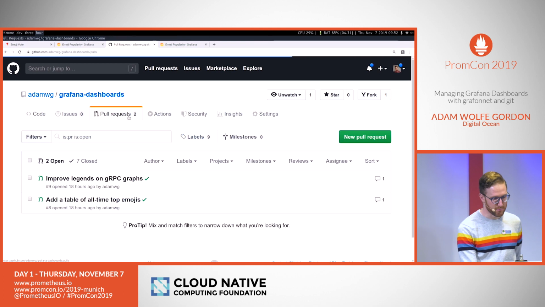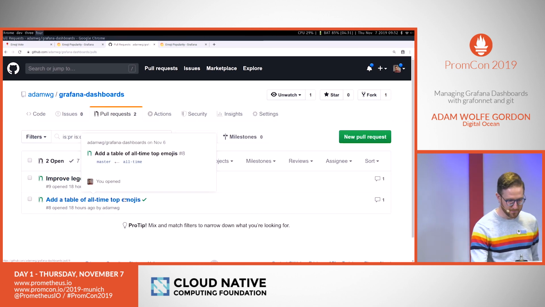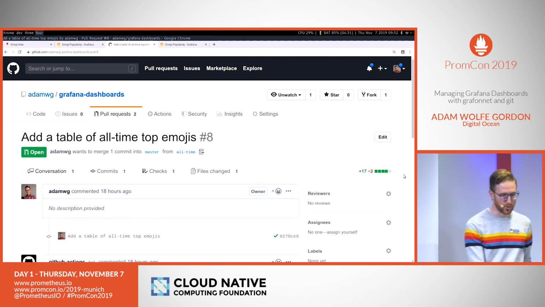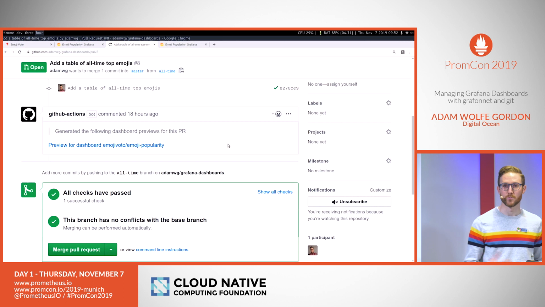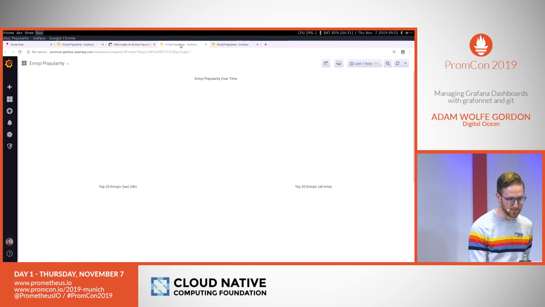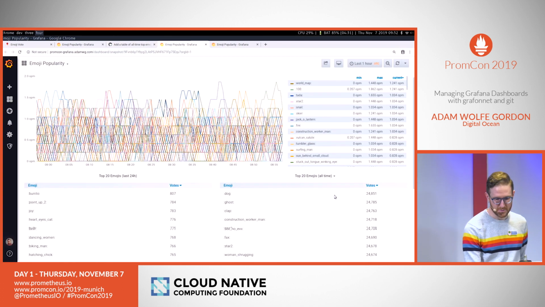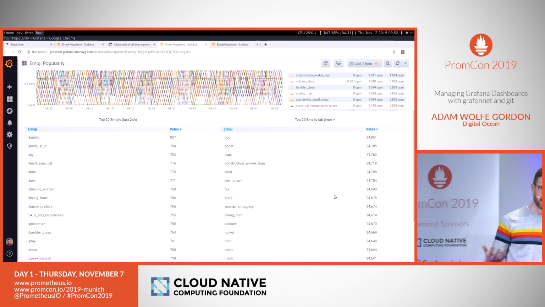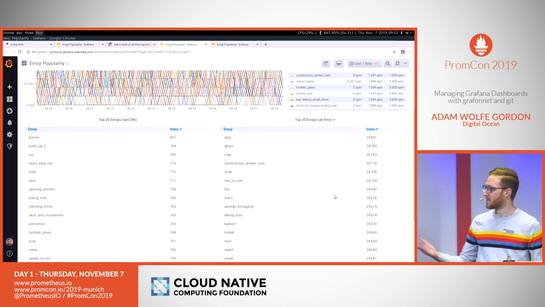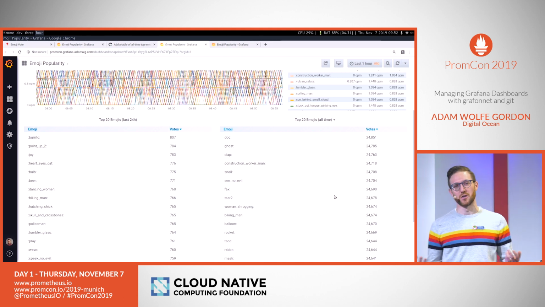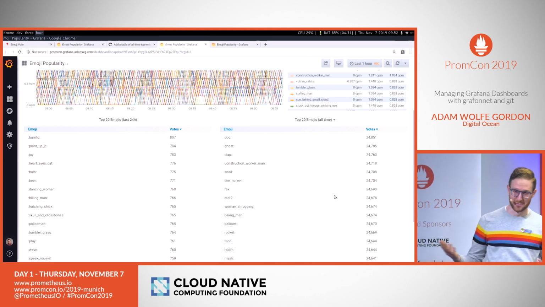So that's a nice way to see what I'm working on. If I create a pull request for that, and again, I've done this ahead of time so I don't have to do it live, I have a GitHub action that runs on the pull request. It finds files that were changed in the pull request and generates previews for them. So I can click through to this preview that it's generated and posted to my PR, and we'll see the same thing. The numbers might be a little bit different because this is, again, a snapshot. It's a point in time. And this dashboard lasts for some number of days. So if someone took a long time to review my PR, I might have to regenerate the previews.